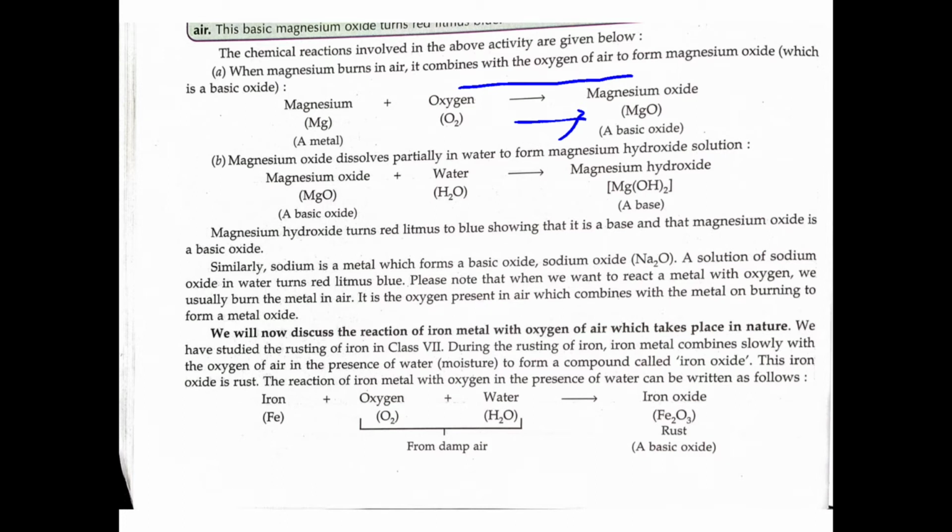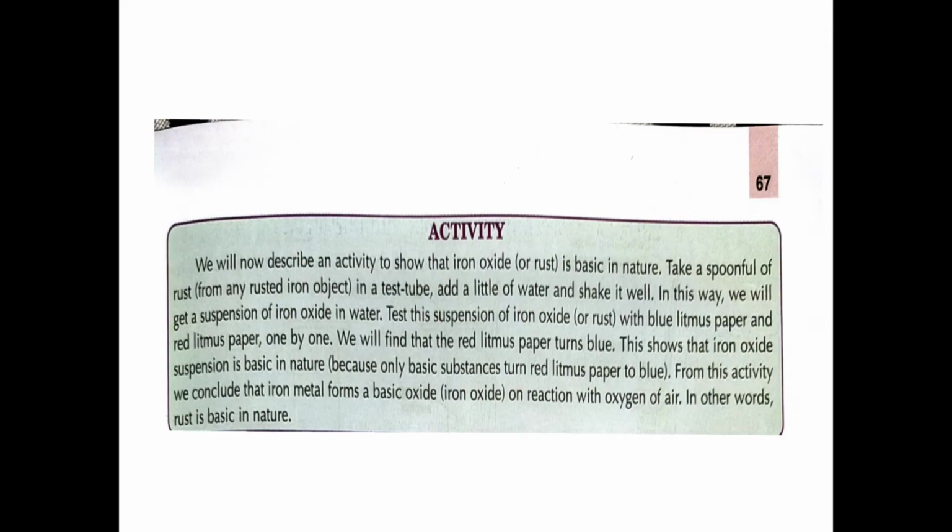This iron oxide is called rust. The reaction of iron metal with oxygen in presence of water, that means the chemical reaction is represented here: iron plus oxygen plus water gives iron oxide, or rust. Okay. So there is one next activity.